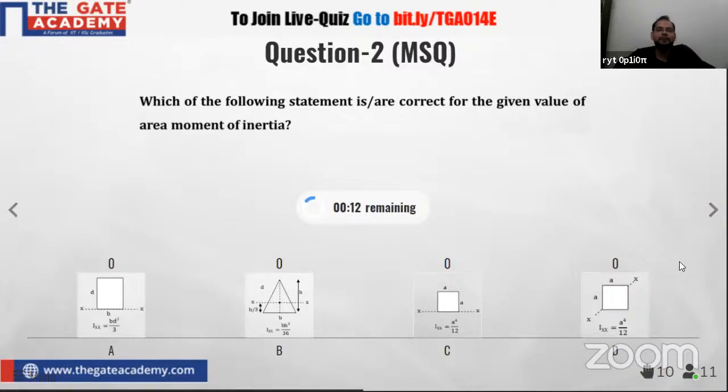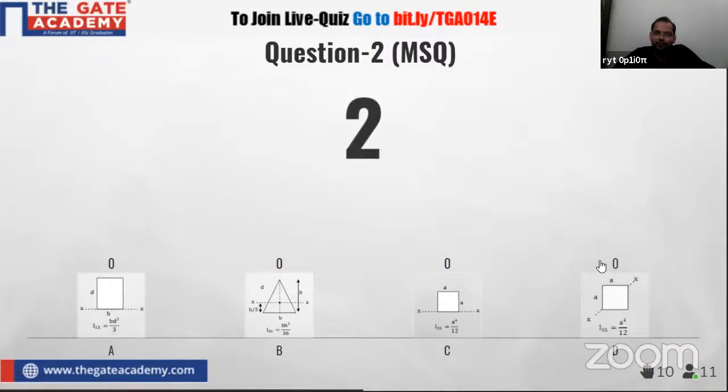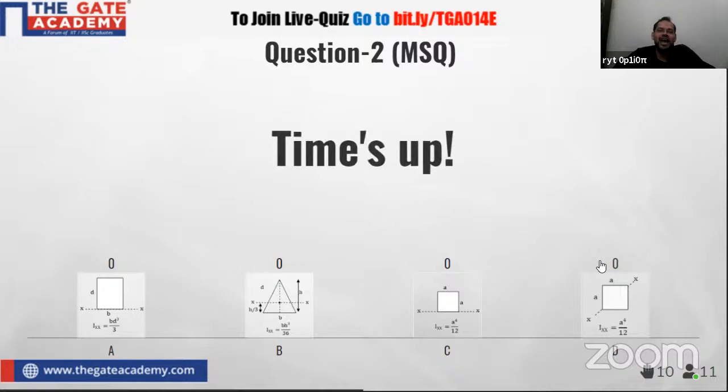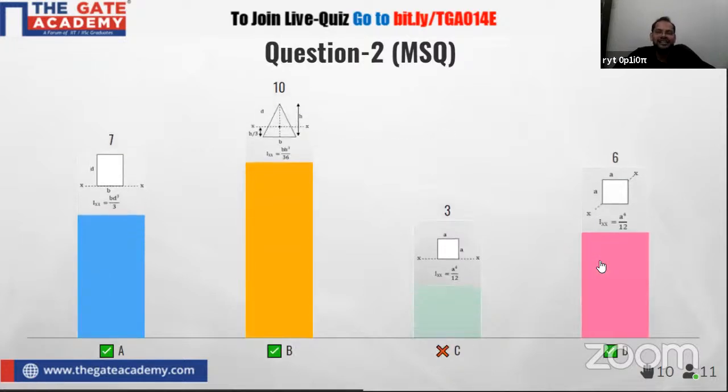So among 11 participants, 10 have already answered, and the time remaining is 6 seconds. 5, 4, 3, 2, 1. So the time is over now. Now it's the result time. So we will see what the correct options are here. As you can see on the screen, again A, B, and D is the correct answer.